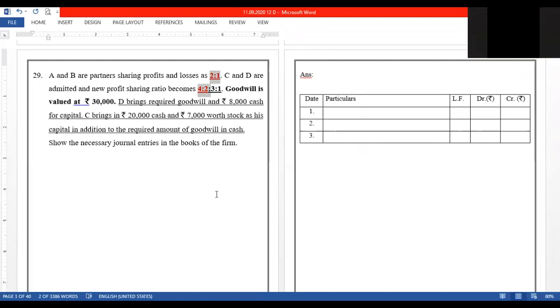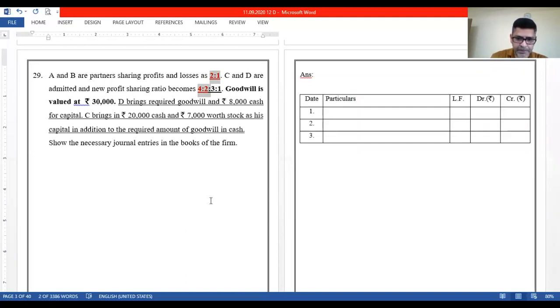So whenever, in any sum from here onwards, you find that the old ratio and the new ratio of the existing partners is the same, in that case the sacrificing ratio will also be 2:1, the same. Let us see this now. Let me work out the old and the new ratio.